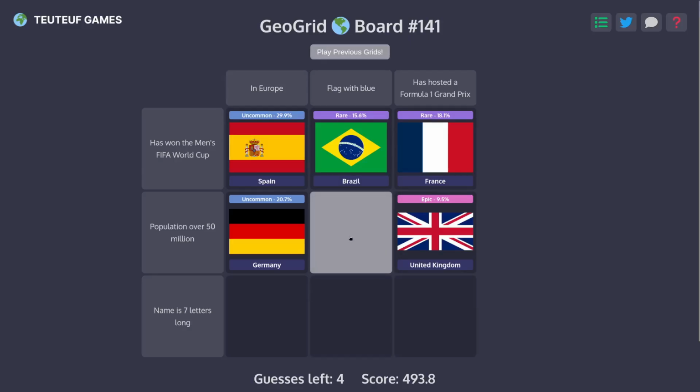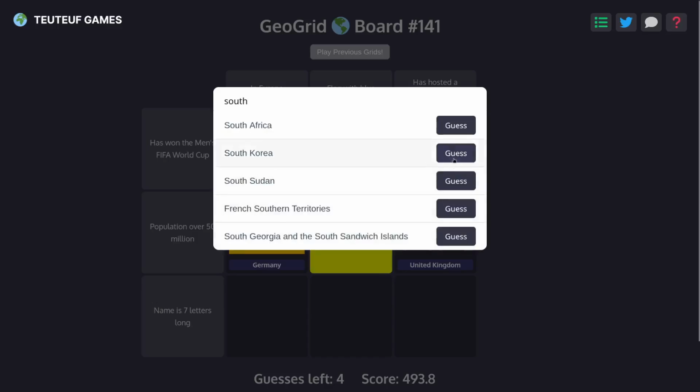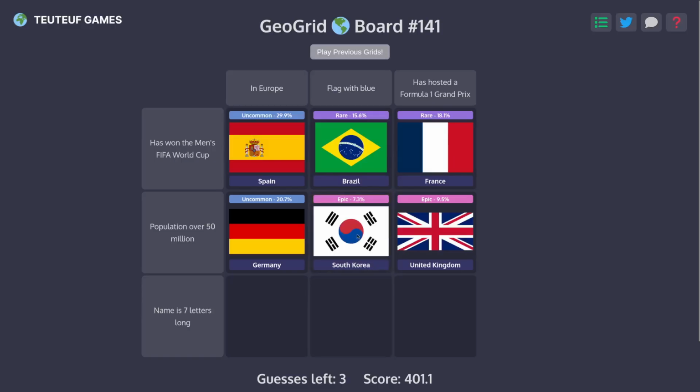Alright, population over 50 million and has blue in their flag. I think South Korea has blue in their flag. They might have over 50 million people. Let's try that. Nice, they have blue right there. And then 7 letters long with blue in their flag.